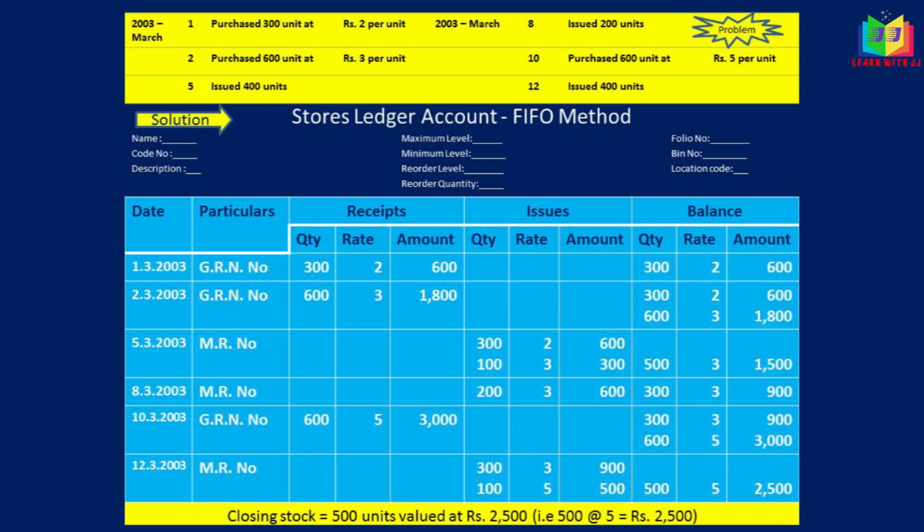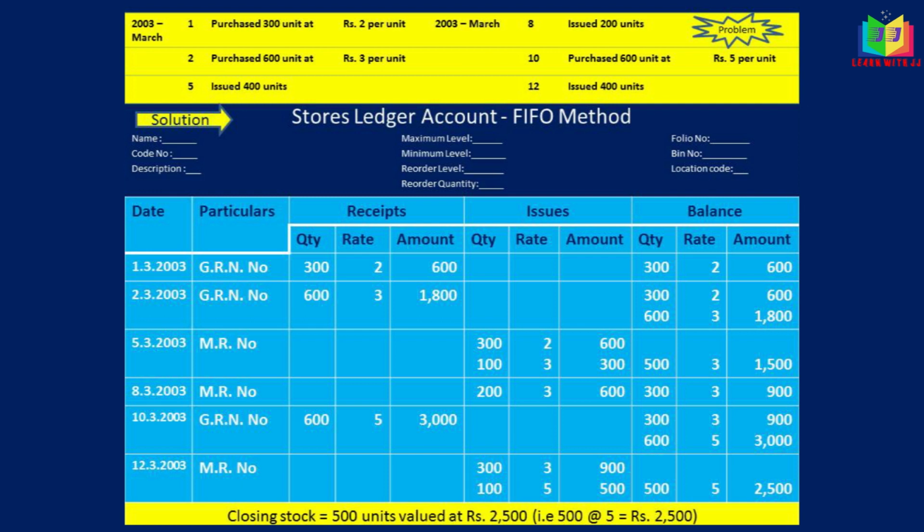And now it is the time to find out the closing stock. Closing stock is nothing but the balance available, and the balance here is 500 units at the rate of 5 and the amount is 2500 rupees. That is the closing stock left over.